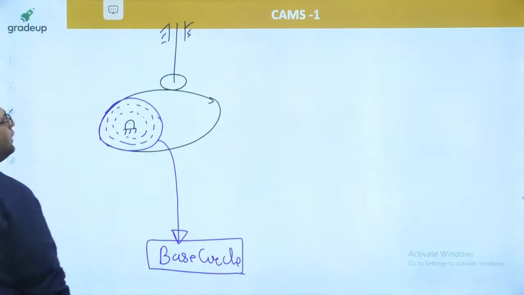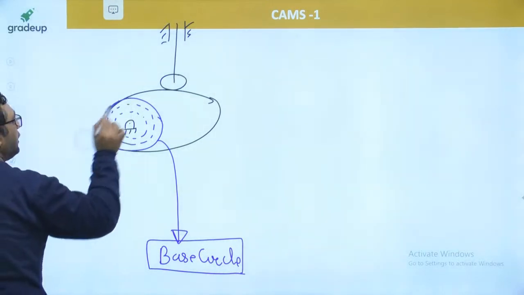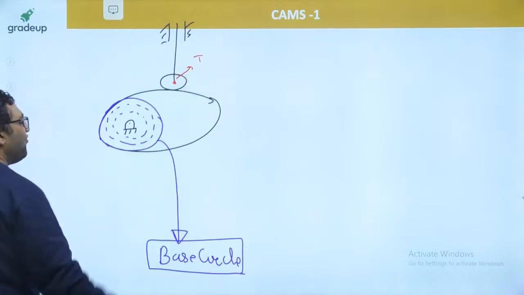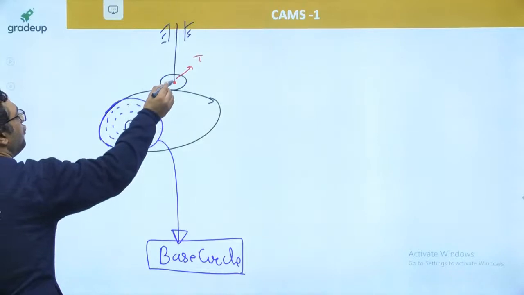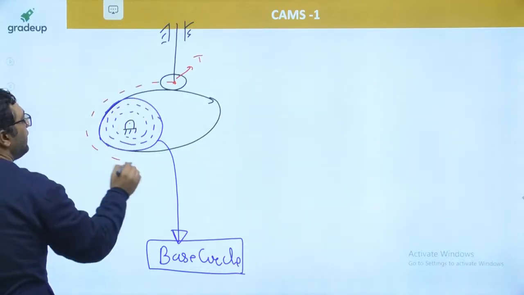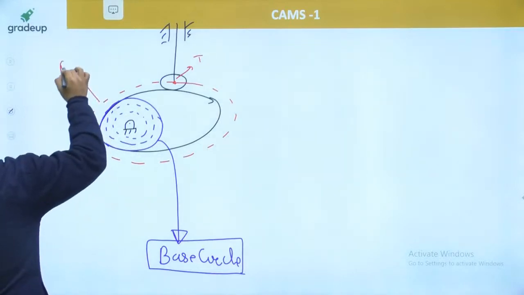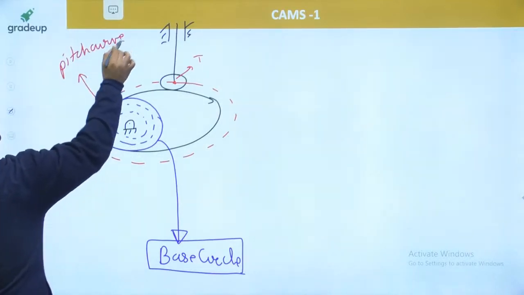My dear, now as you know, if you see the follower motion and if you make the locus of this point, it is said to be trace point. If I fix the cam and allow this follower to move, then my dear, follower will trace this path. Trace point will trace this path. And my dear, this path is known as pitch curve.